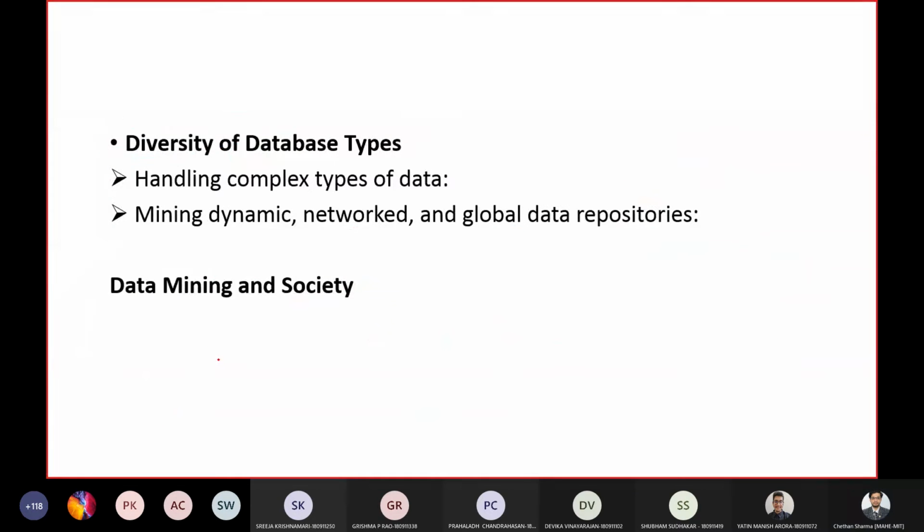Finally, the diversity of data. You can't expect the data to always be textual in nature or always image in nature. It might be text, images, videos, or a combination of these. If you take a web page, you can see all three in one. So it should be able to handle complex types of data which are diverse in nature.